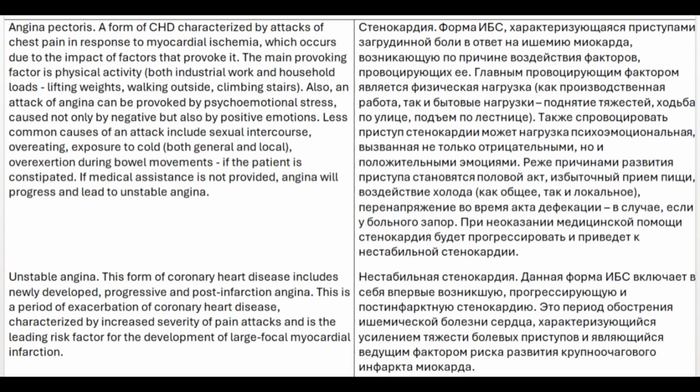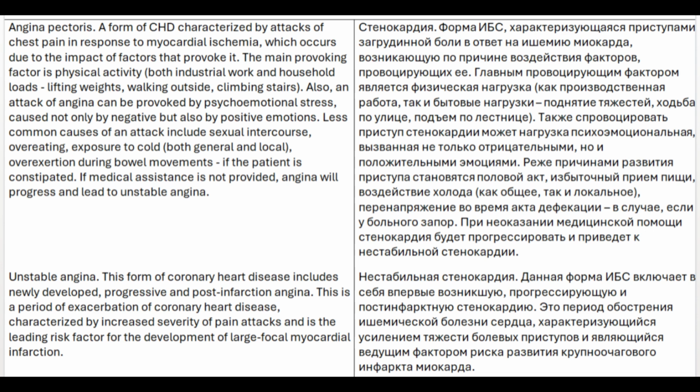heart. Angina pectoris. A form of CHD characterized by attacks of chest pain in response to myocardial ischemia, which occurs due to the impact of factors that provoke it. The main provoking factor is physical activity, both industrial work and household loads, lifting weights, walking outside, climbing stairs.